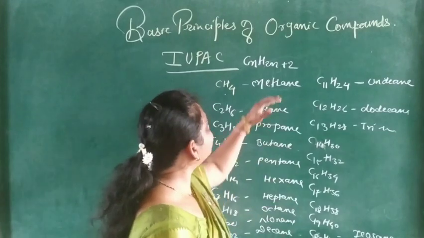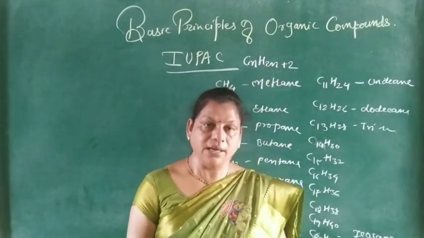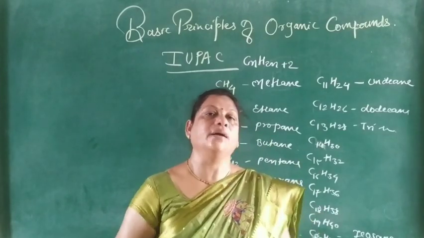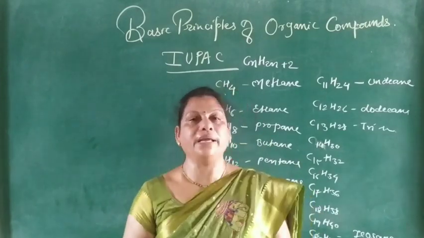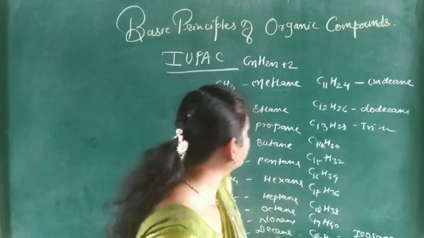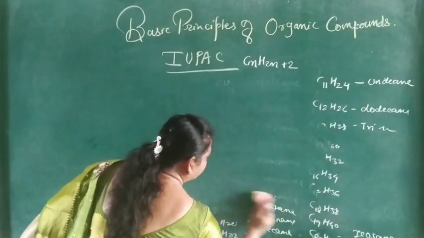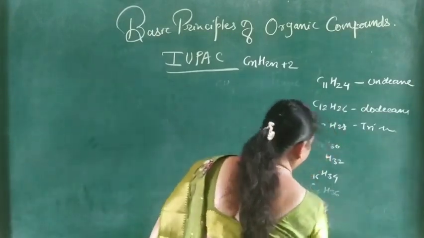So these are the first 20 alkanes, and all organic compounds are assumed to be derivatives of the alkanes. After the names of the alkanes, some rules are there.